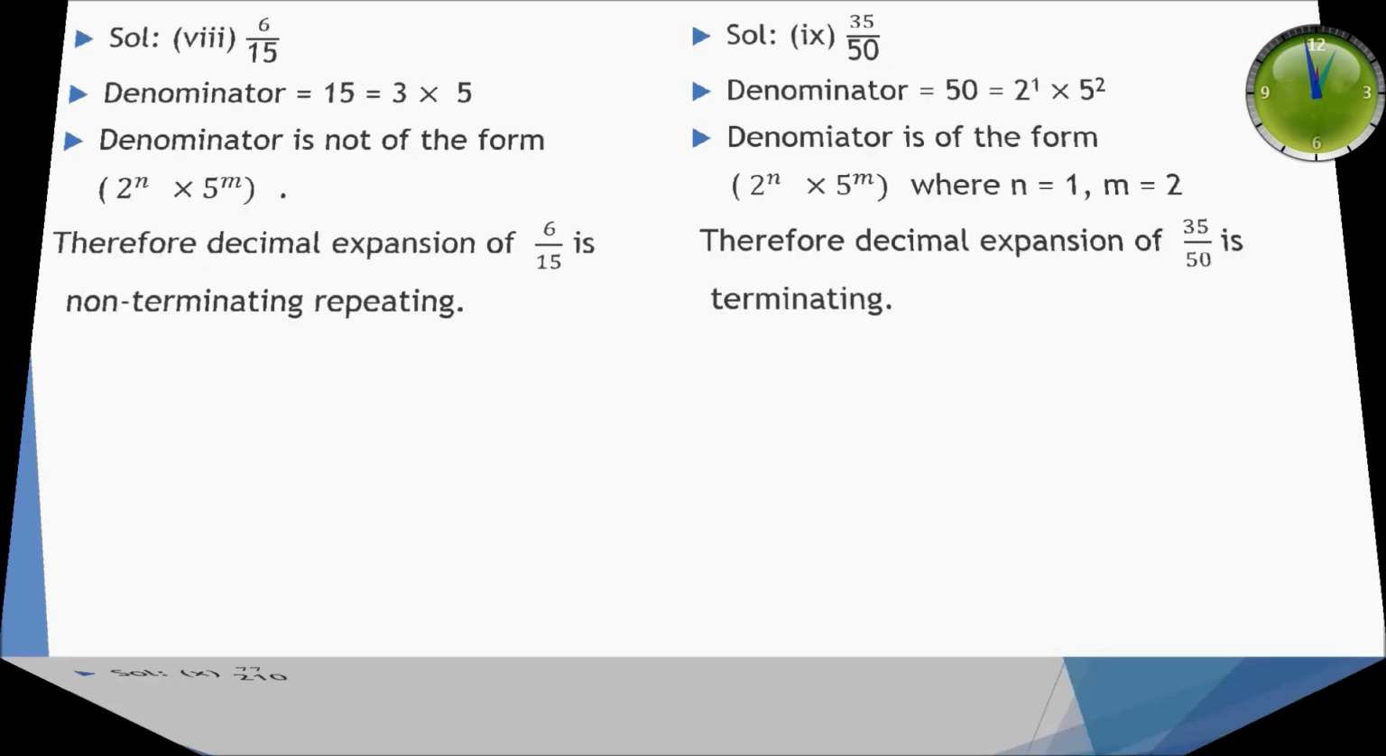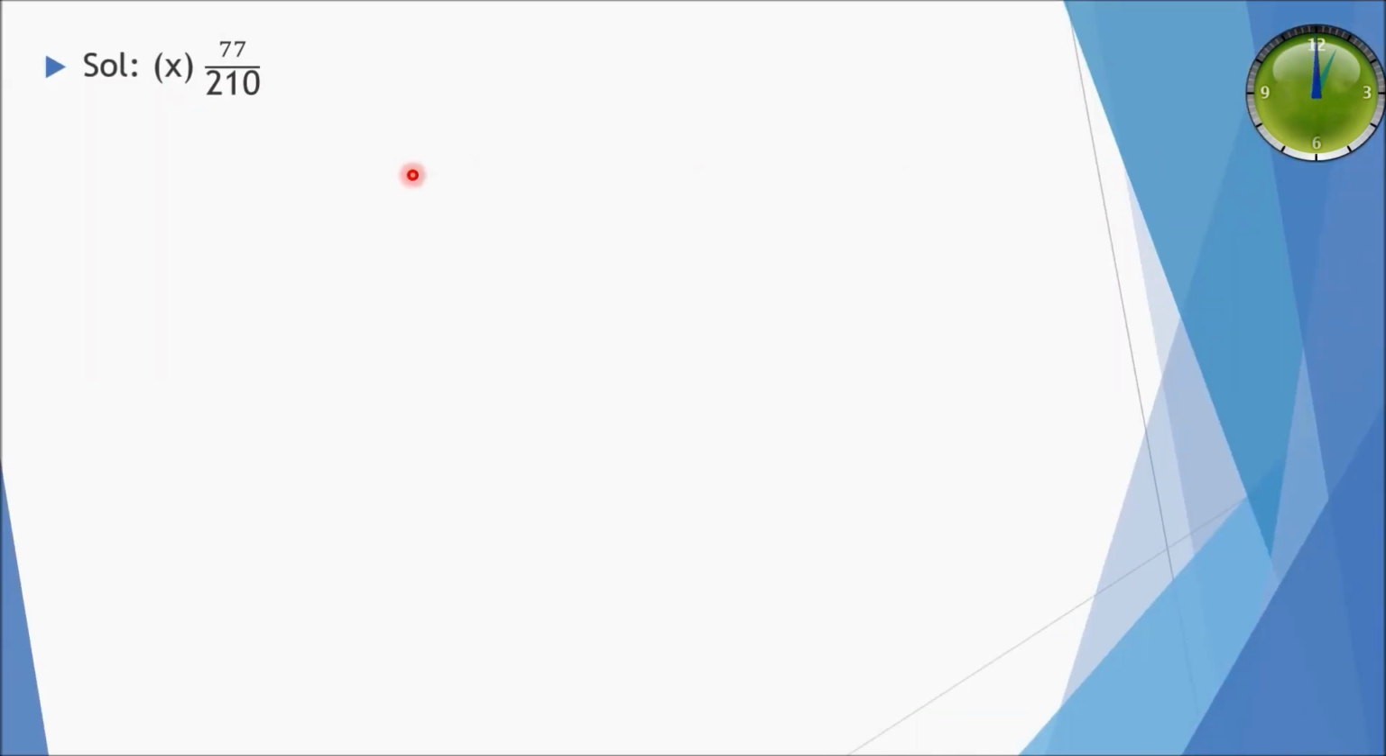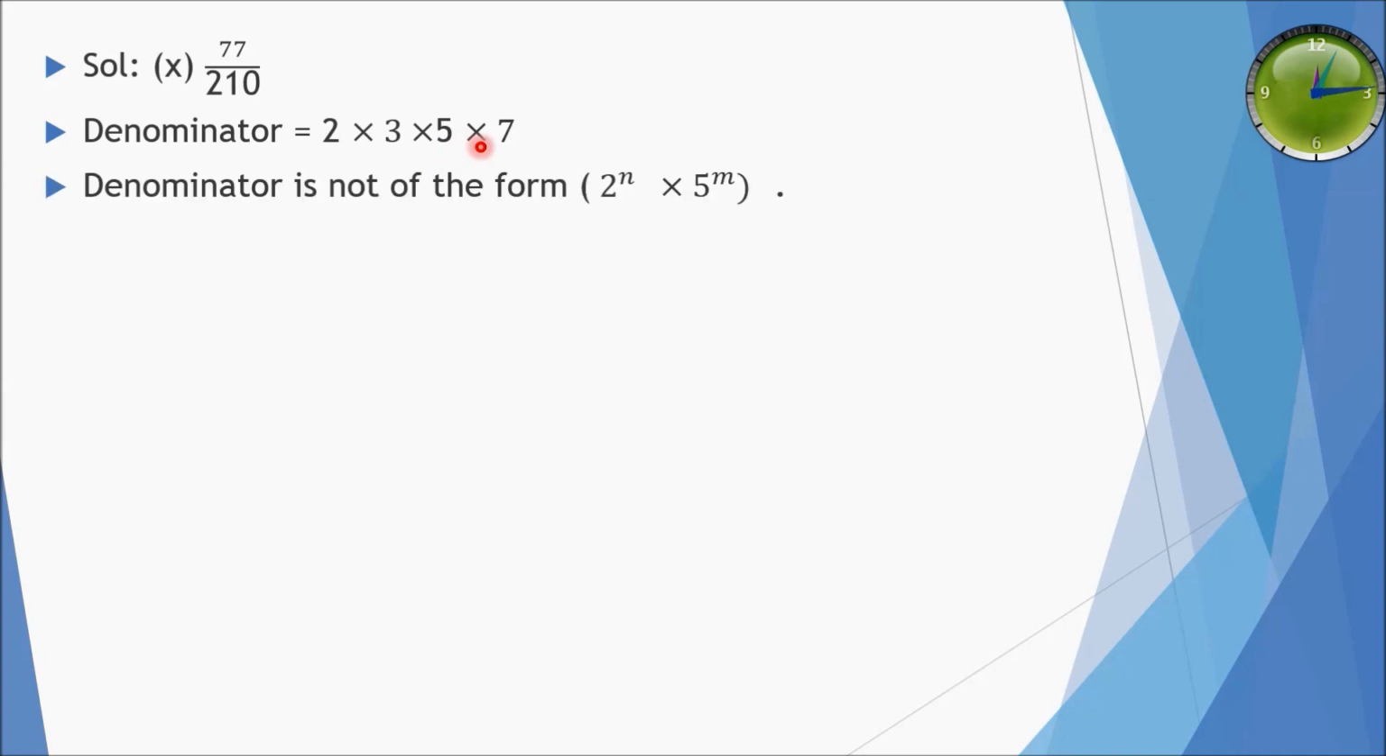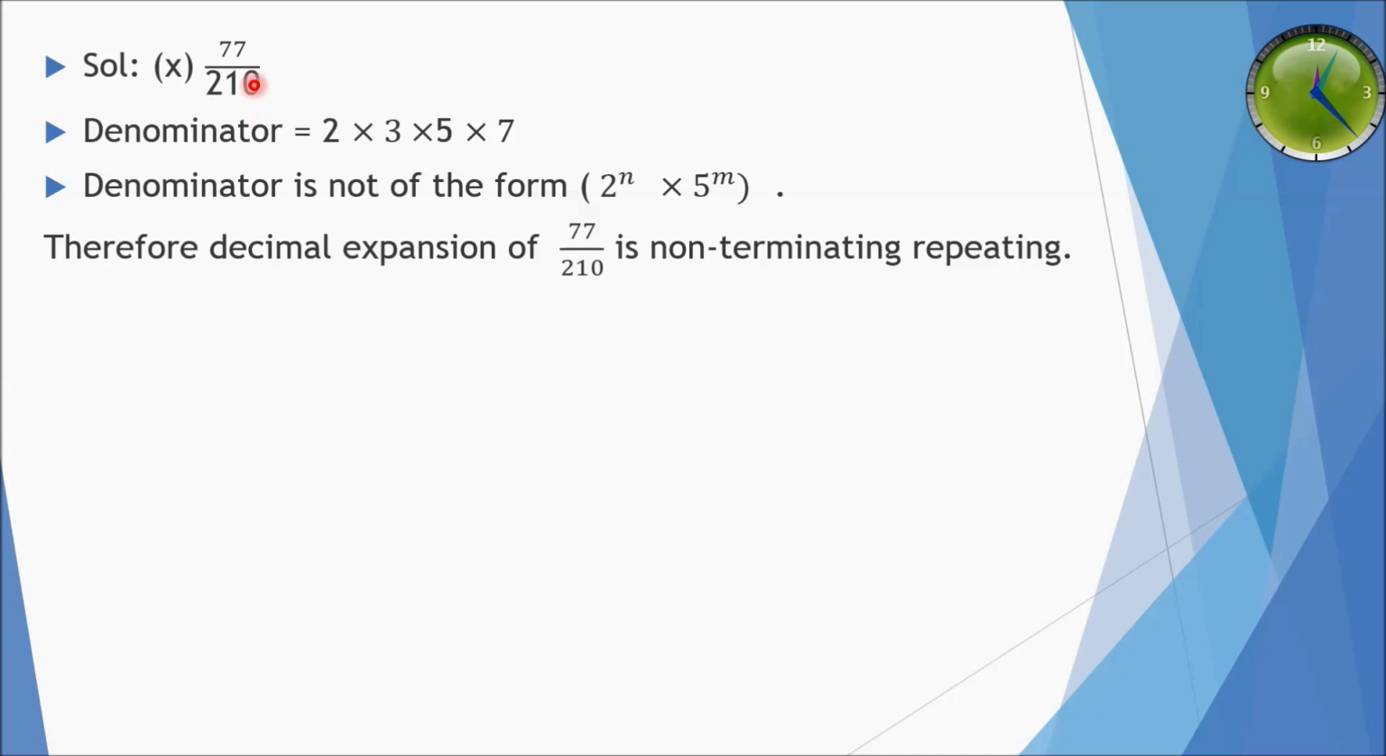Now we will move on to the next part of this question number 1, that is 77 divided by 210. Here the denominator is 210, having factors 2 into 3 into 5 into 7, as you can calculate. So these factors are not of the form 2 raised to power n into 5 raised to power m. Therefore, the decimal expansion of 77 divided by 210 is non-terminating and repeating.